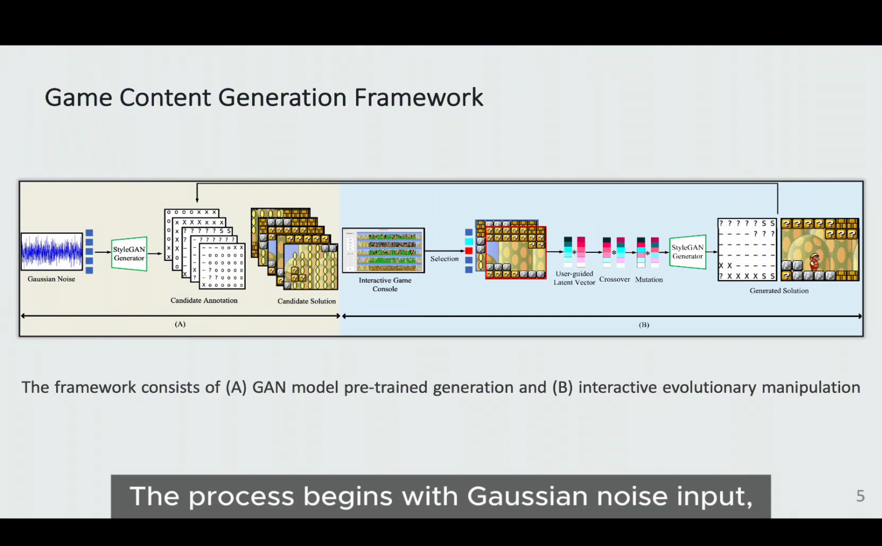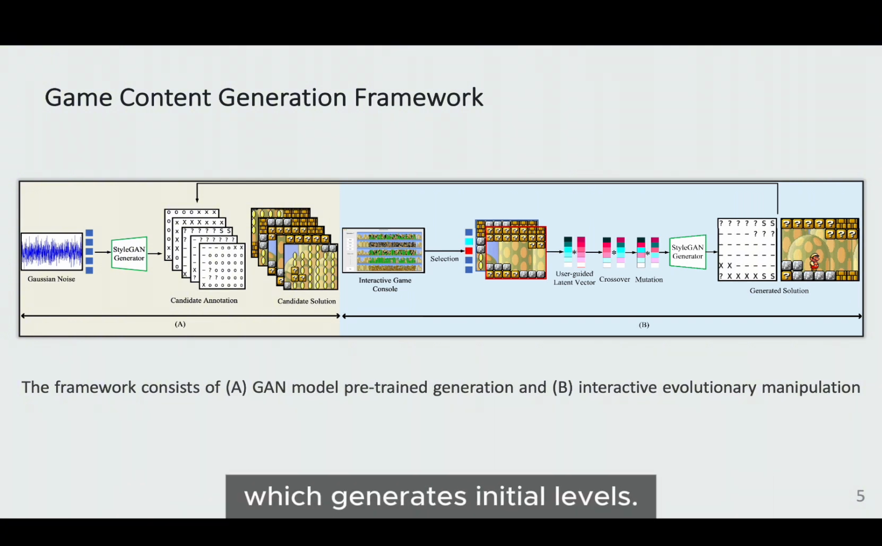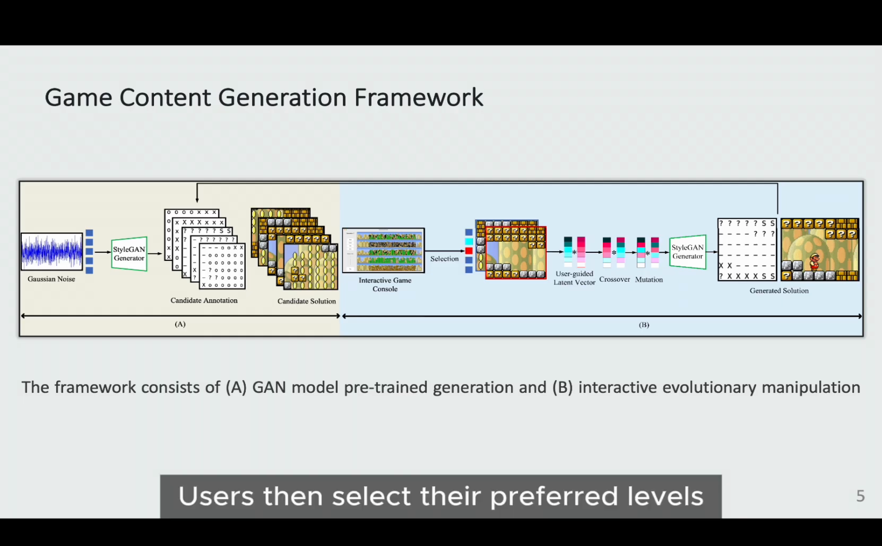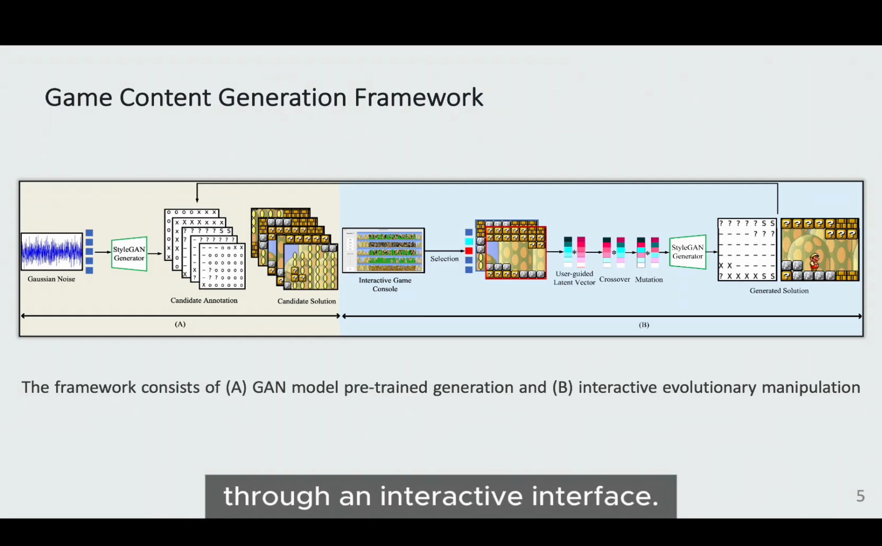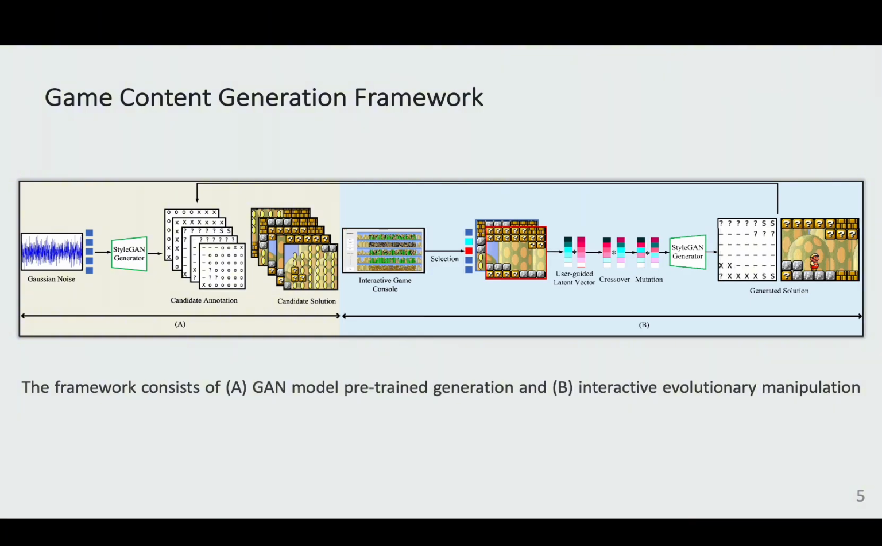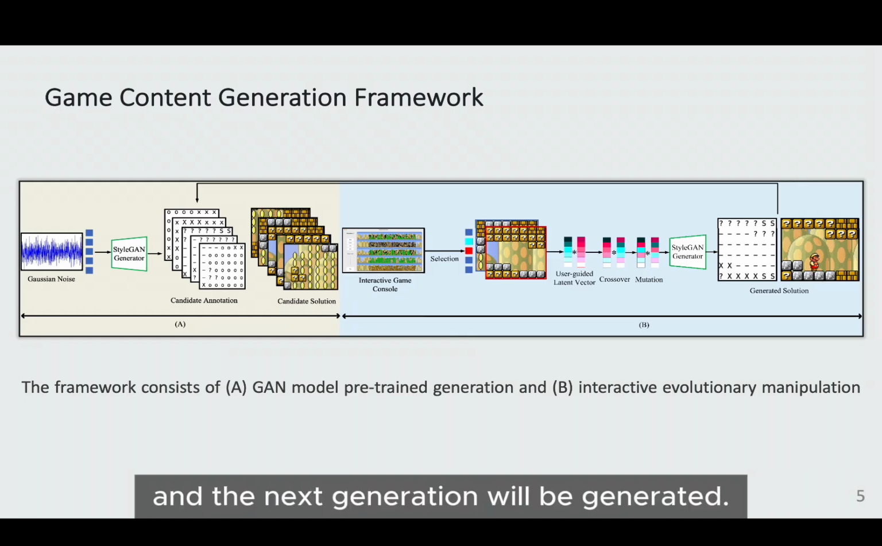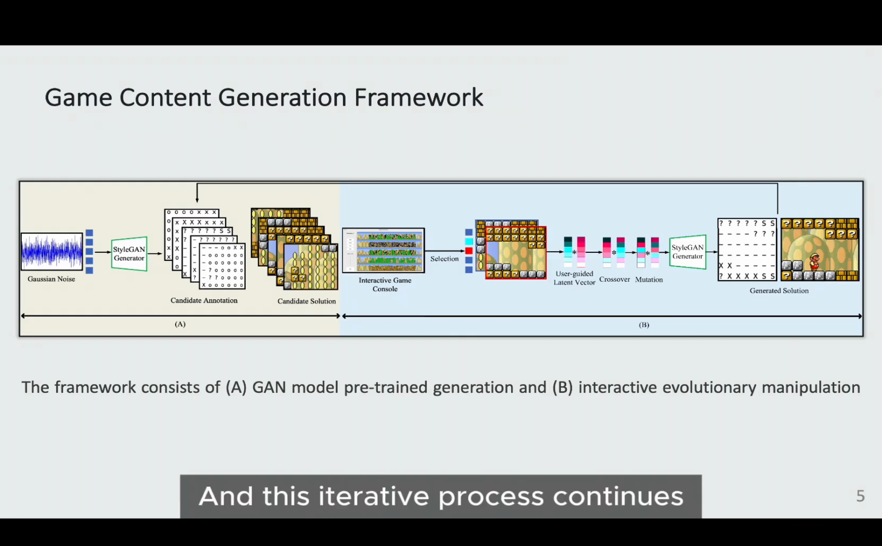The process begins with Gaussian noise input, which generates initial levels. Users then select their preferred levels through an interactive interface. If only one level is selected, single-point crossover is applied. If multiple levels are selected, uniform crossover is performed. Finally, through mutation, the next generation will be generated. And this iterative process continues until the user finds the solution.